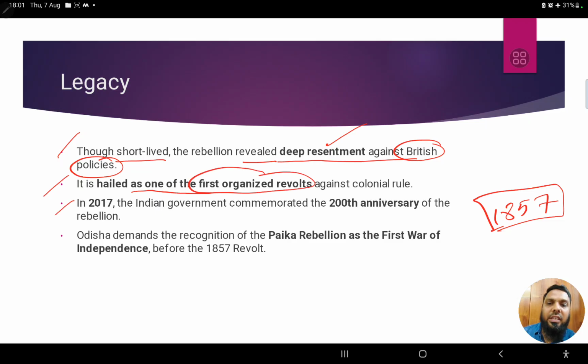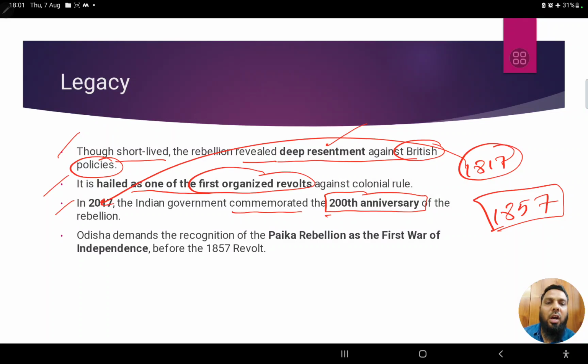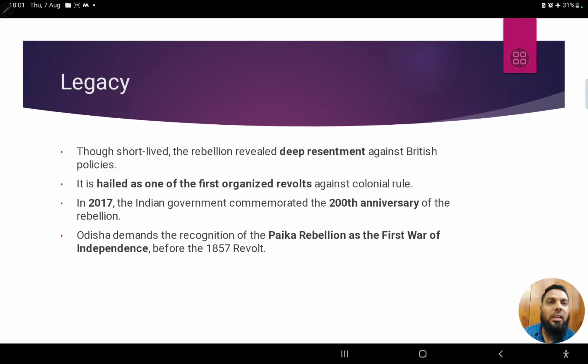In 2017, the Indian government commemorated the 200th anniversary. Why? Because 1817, so 2017 is 200 years. So this 200th anniversary was also celebrated. Then Odisha also later demanded the recognition of the Paika rebellion as the first war of independence.